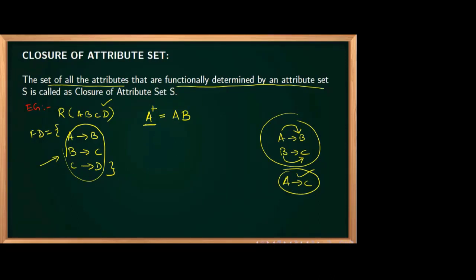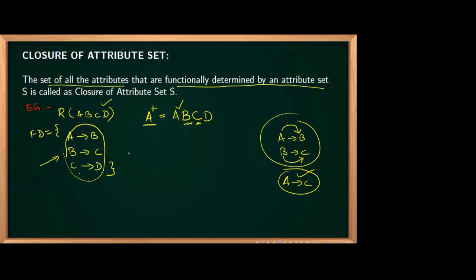So A closure contains A, definitely. A determines B is there, so definitely B will be there. Now you see B determines C is there, so C will be there. And C determines D is there, so D also will be there. So A closure contains A, B, C, D. What is the meaning of this one? Can somebody tell what the meaning of this one is?